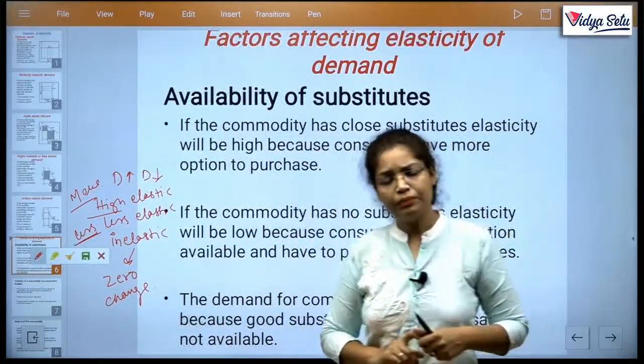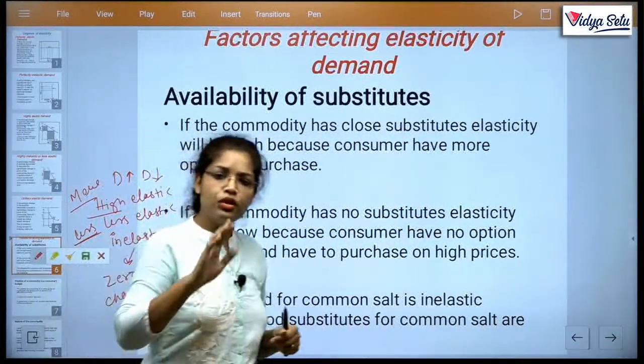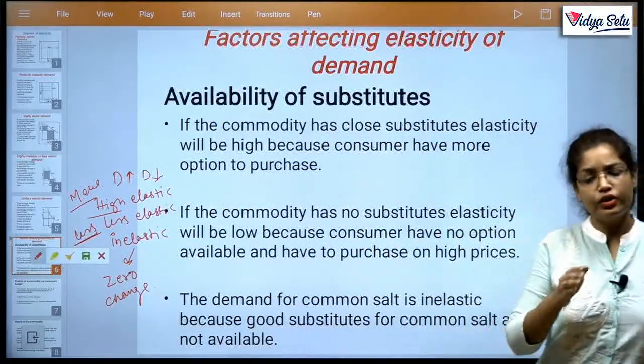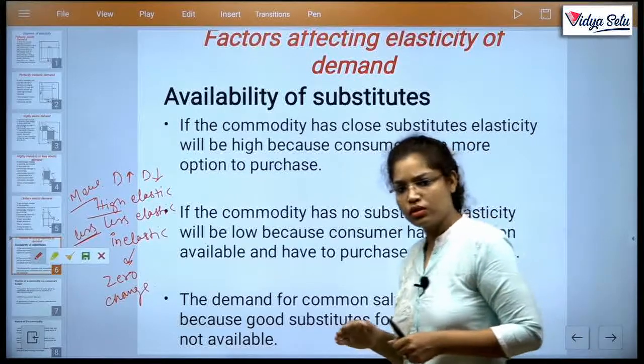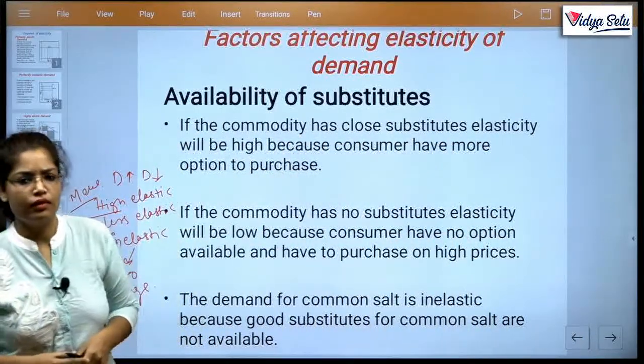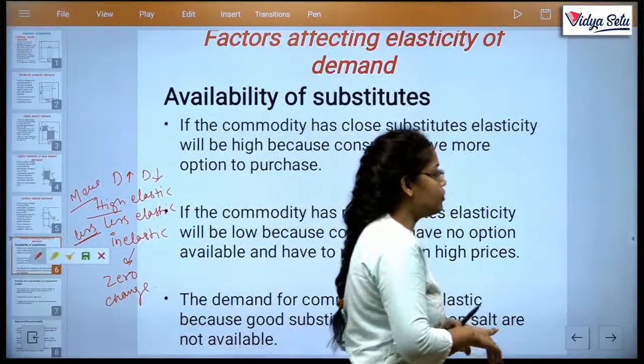Say electricity, there is no substitute available, electricity has no substitute, so you have to pay high and you have no option to move. Clear? You can say stop it, refuse them, we will not take it from them, but they will cut off your electricity. Clear? So the first one is availability of substitutes.